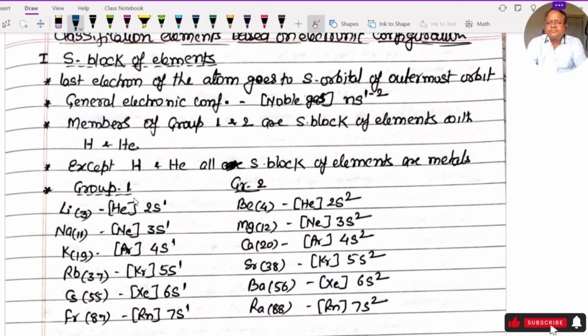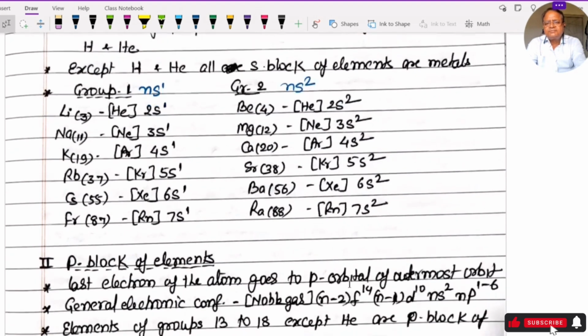In group 1 we will write ns1, and in group 2 ns2. After the noble gas: 2s1, 3s1, 4s1, 5s1, 2s2, 3s2, 4s2, 5s2.